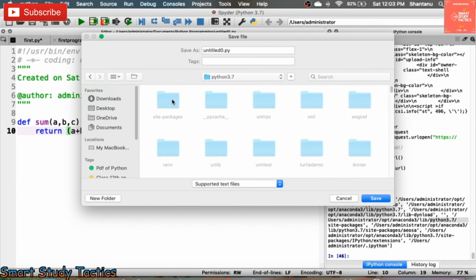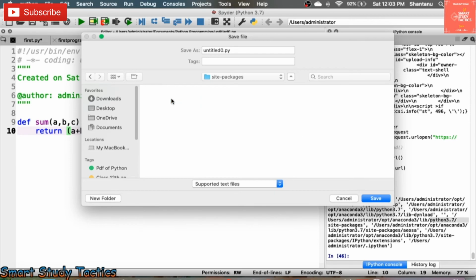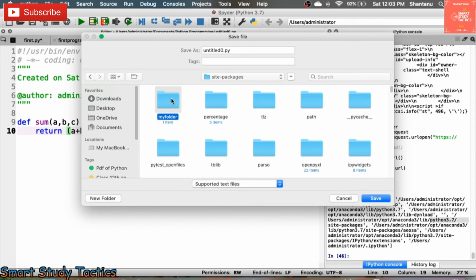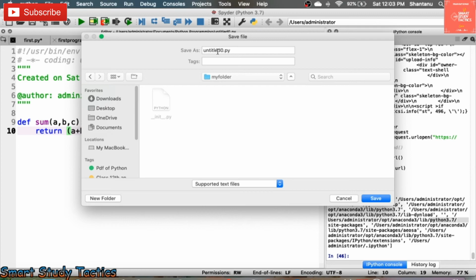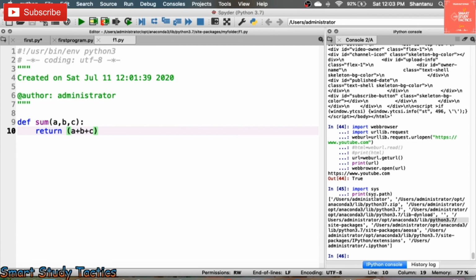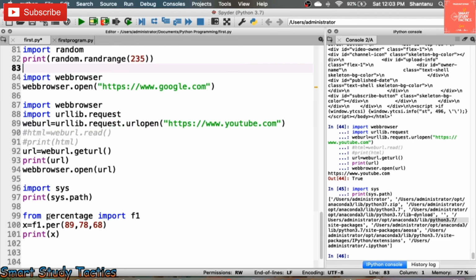Now Python 3.7, site-packages. Now my folder is there. So I'm going to save my file. I'm going to save it as function1.py. Now I'm clicking on Save. Now you can access this function. Now I'm going to close this function. You can access this function anywhere.